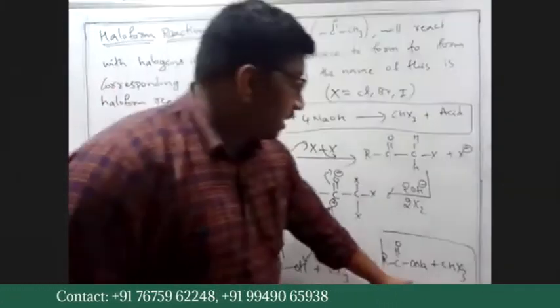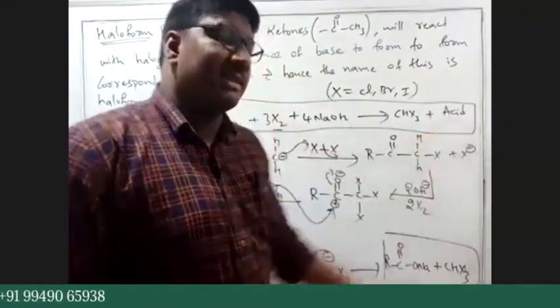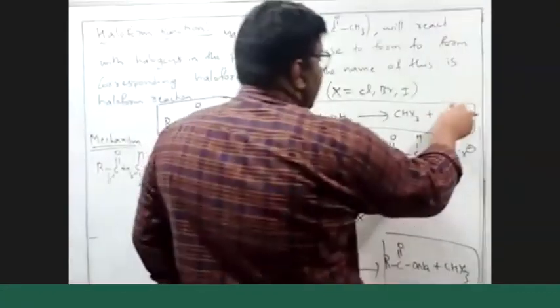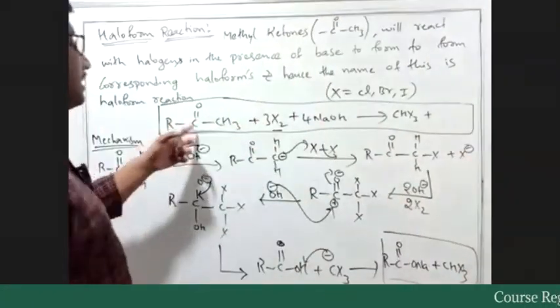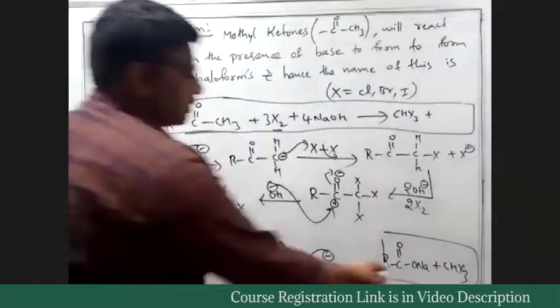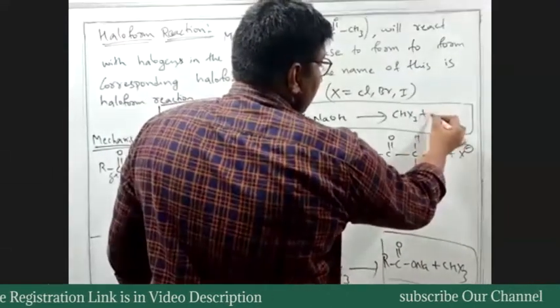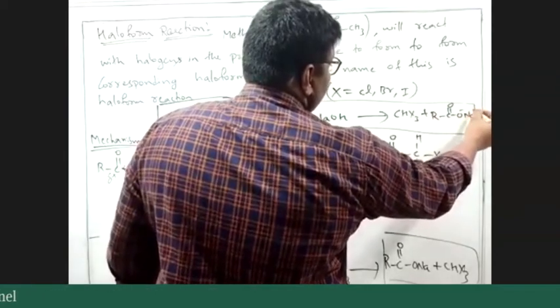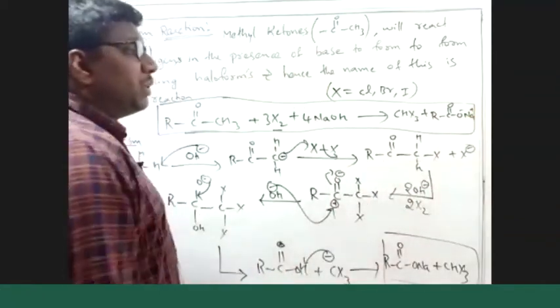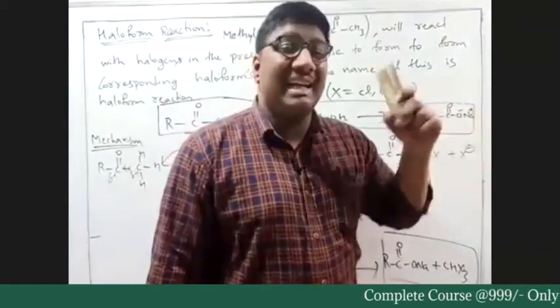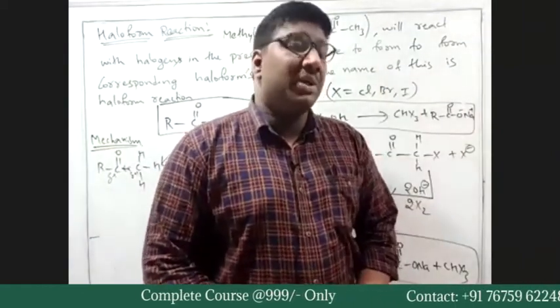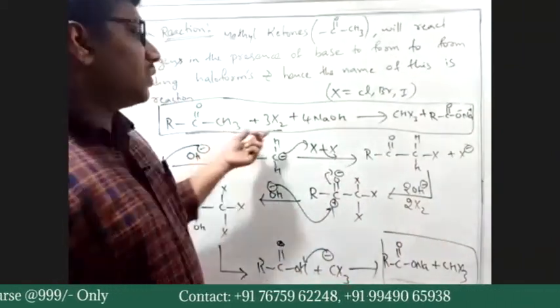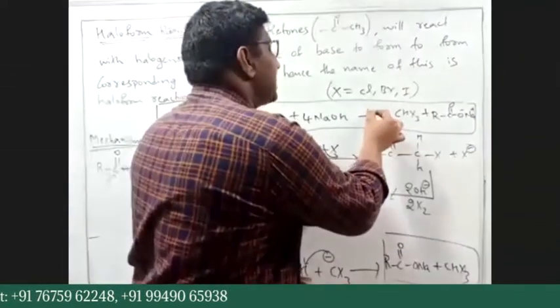RC double bond O ONa is a salt of acids. A respective acid will be formed. Here RC double bond O CH3 get taken. So what's the product? RCOONa. If you don't want Na, if you want an acid directly, then what you can do? You can do this reaction in the presence of slightly H+.